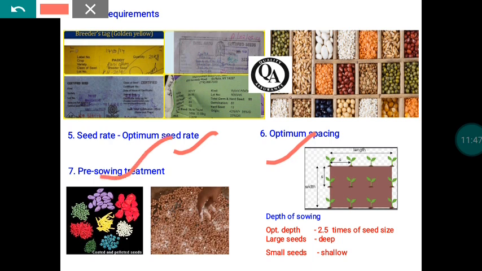Before sowing, the seeds should be infused with some nutrients. Definitely that will boost the germination potential and better seedling establishment, because most of the seeds we are using are harvested maybe 6 months before, or in some cases 1 year old seeds are also used for sowing.